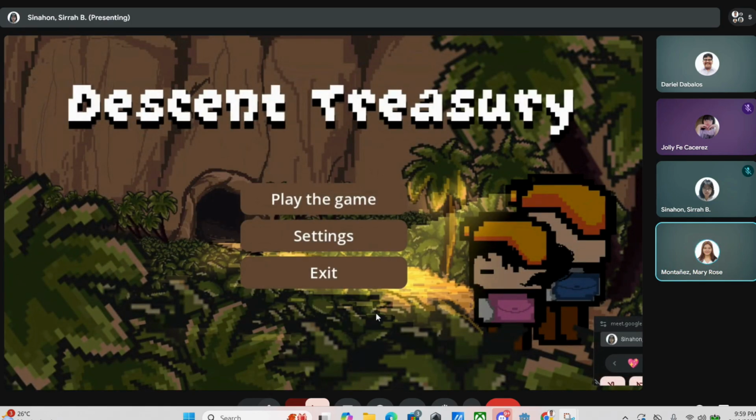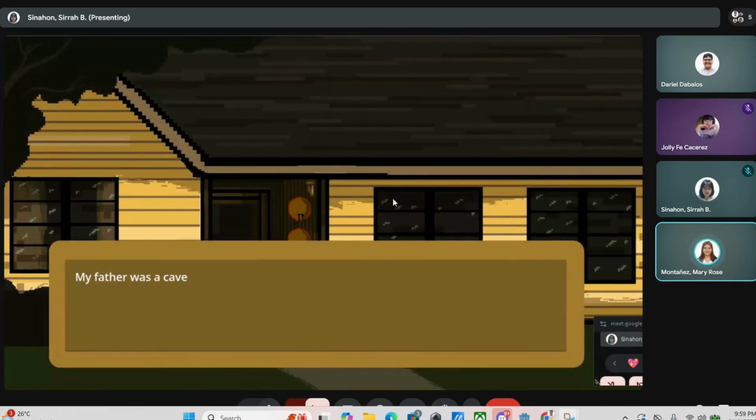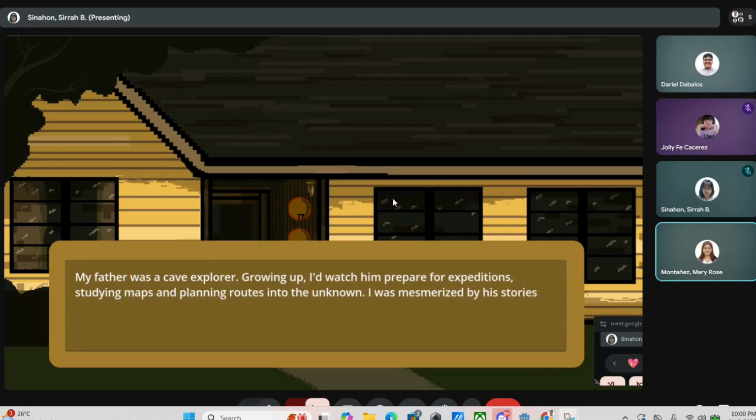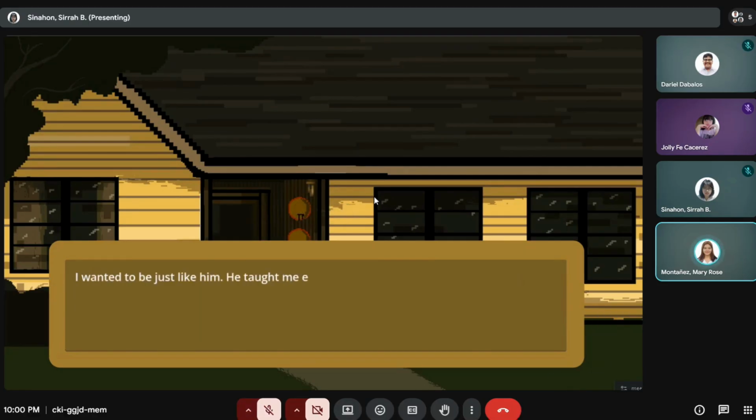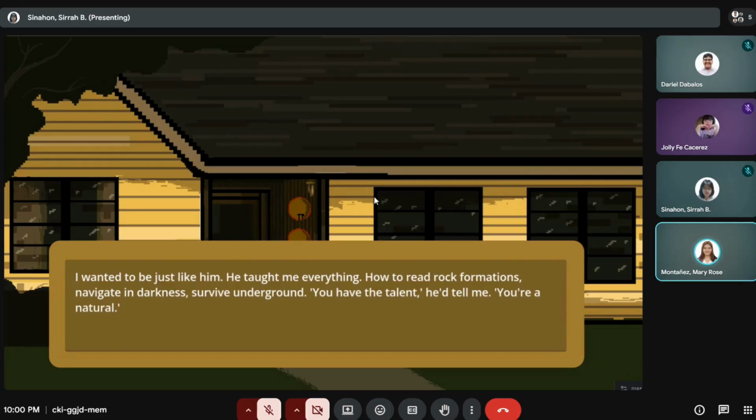And play the game. Click the play the game, and we have a monologue. The story is about a character who was inspired by their father, a cave explorer. When the character was young, they watched their father explore caves and prepare for adventures. Because of this, the character dreams of becoming an explorer too. Their father taught them important skills like surviving underground and exploring safely in the dark. This inspires the character to follow in their father's footsteps and start their own adventure.